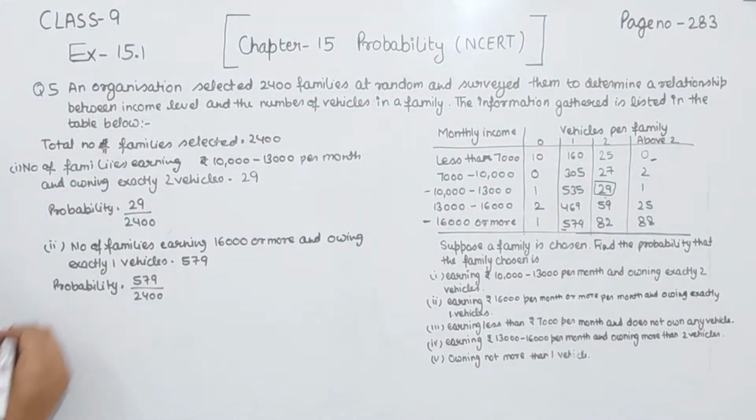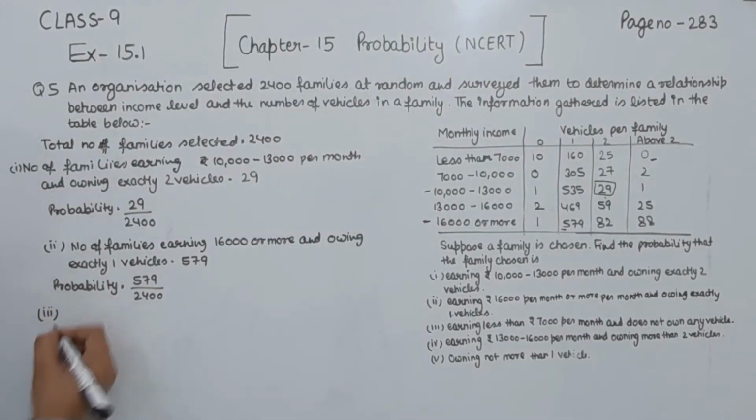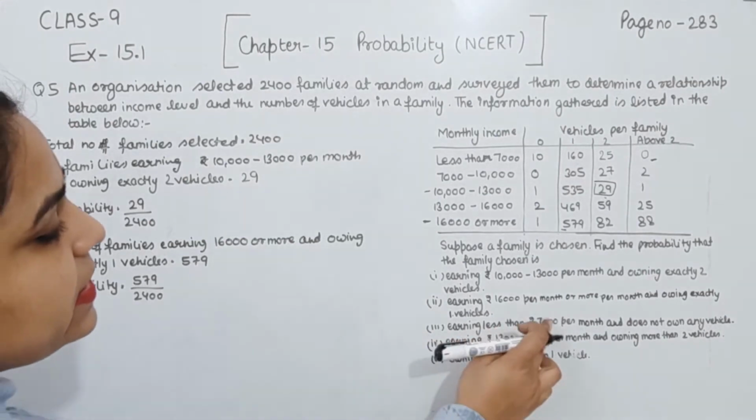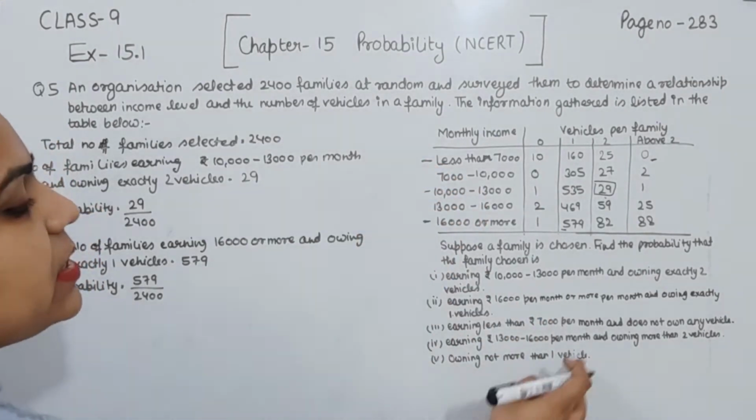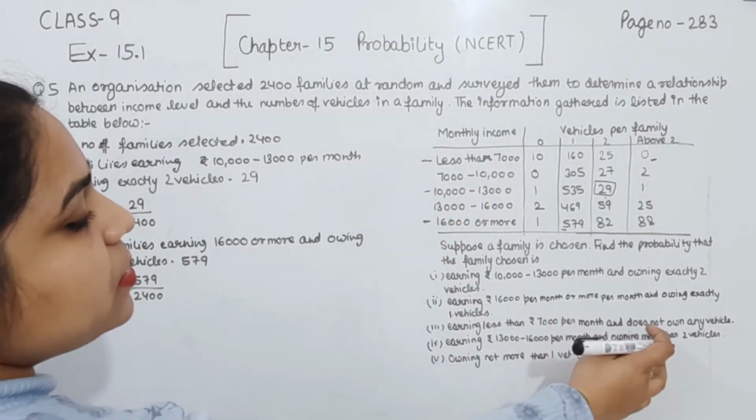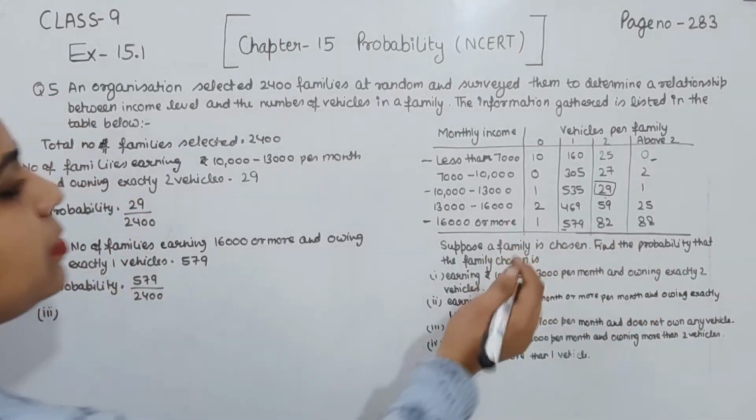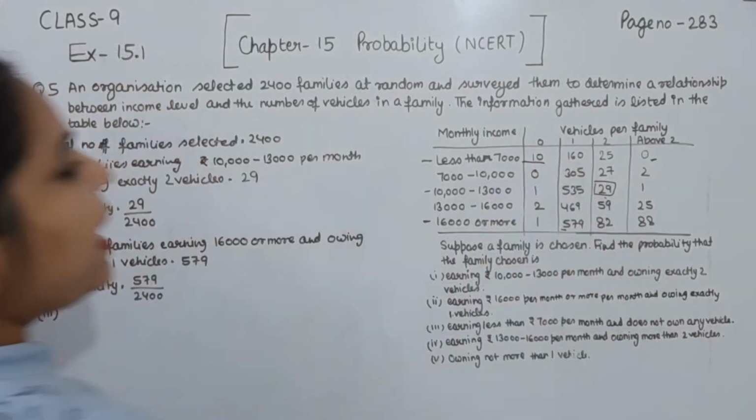Now comes part 3. In part 3, earning less than 7,000 per month, this is the section, and does not own any vehicle. So the number we have is 10.